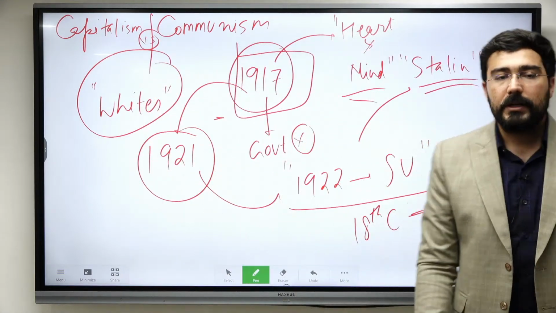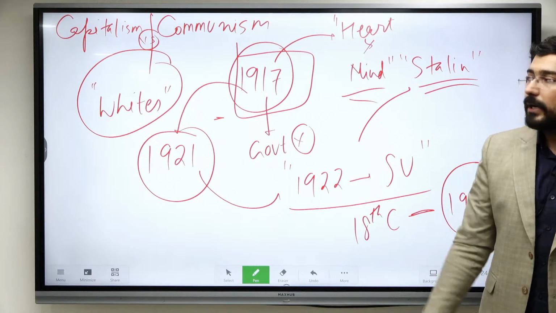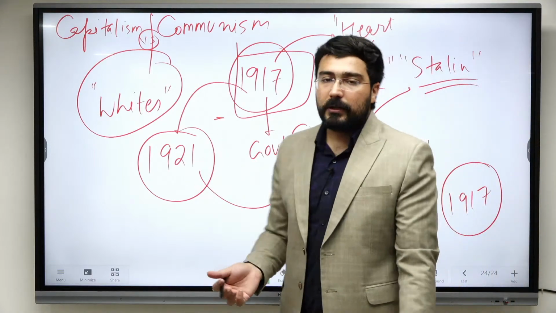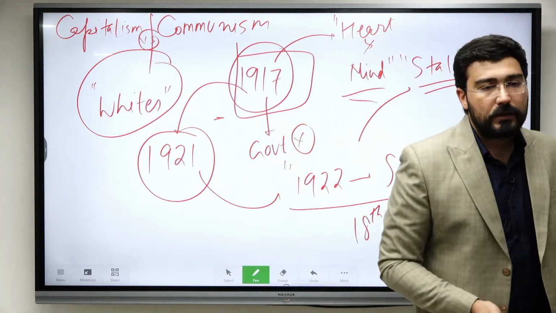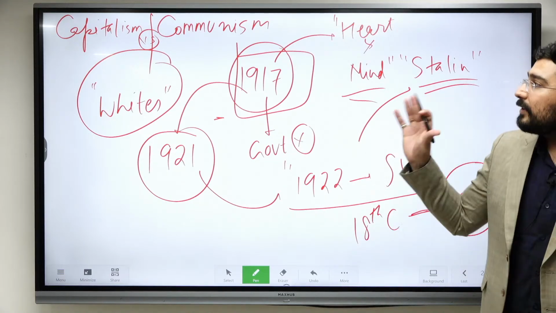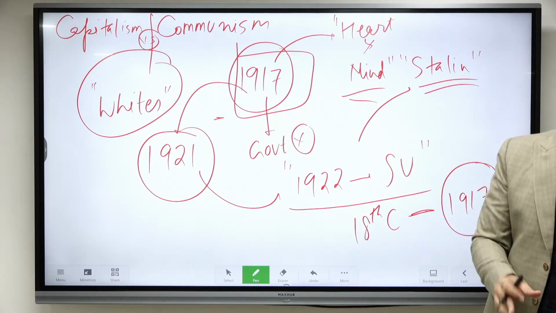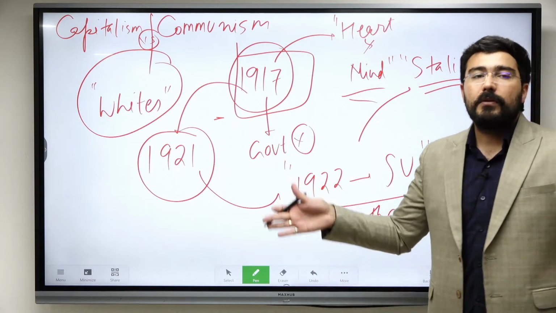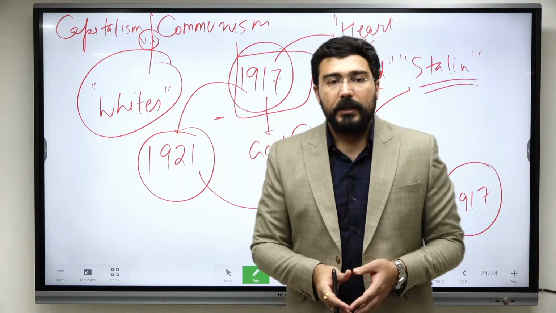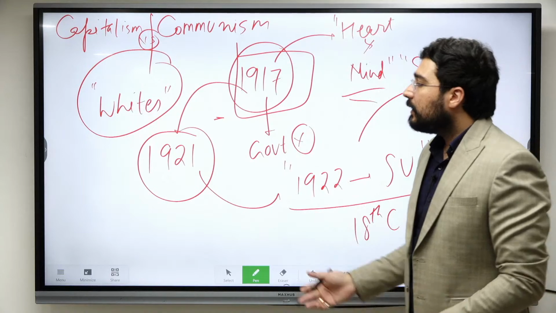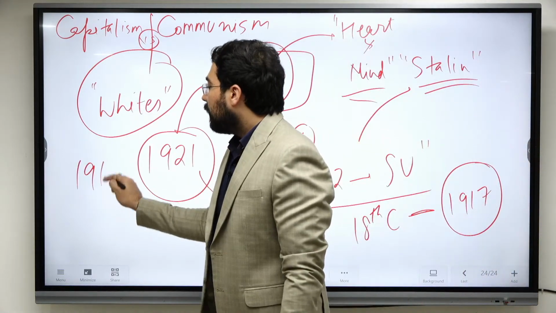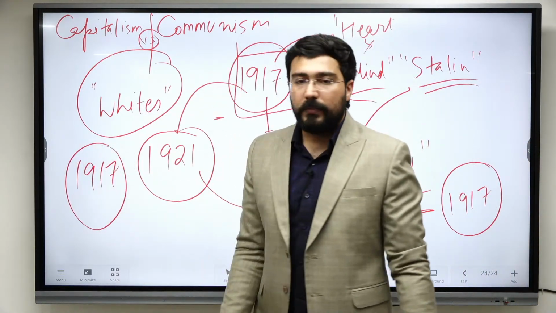But what is the difference between capitalism and communism? In capitalism, everything, the factors of production, is under the control of the entrepreneur. But in communism, everything is owned by the state. So these two are completely different ideologies. So that's why from 1917 a fight starts for the hearts and minds of people, कि हमें क्या select करना है.